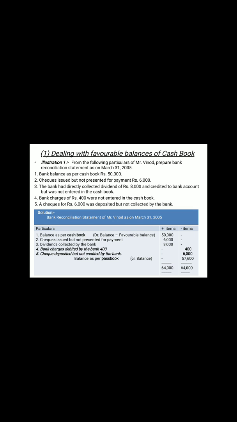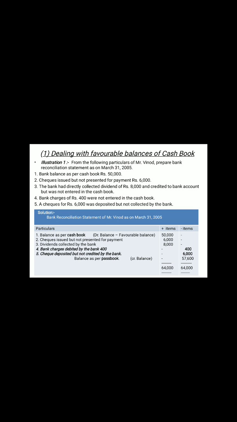Now you see here the first item is bank balance as per cash book, 50,000. When there is no mention of debit or credit, always the favorable balance is to be taken. Cash book is there, so the cash book's favorable balance is the debit balance. You may write here the debit balance as per cash book 50,000, favorable, on the positive side, the plus side. Now, when you start with the debit balance, you have to see the transaction in the cash book and passbook. If the passbook is increasing, you have to put the item on the plus side, or you may say the debit balance of the cash book will increase.